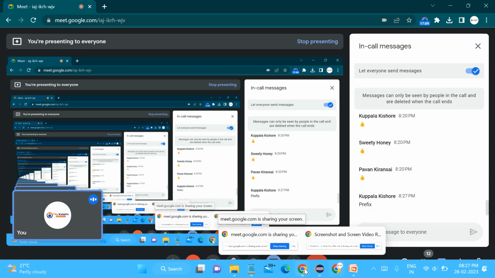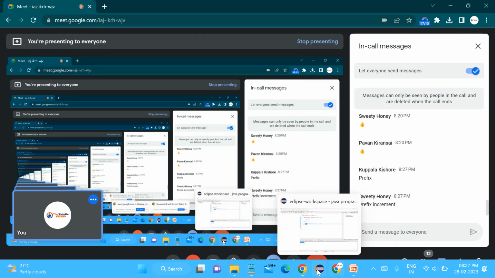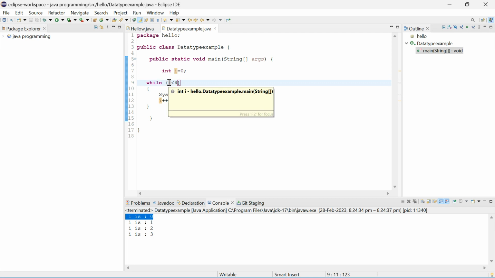Yes, that is correct. What is the functionality of that one? Yes, that is prefix increment. So it will increment the I value now. What is the I value? I value is 0, right? So we have to increment it. So the I value will be 1 now. I value will get changed to 1. So we have to come back to this statement now, and it will check the condition now.